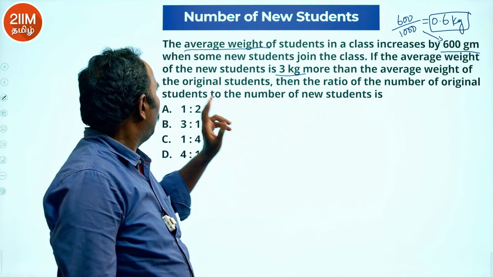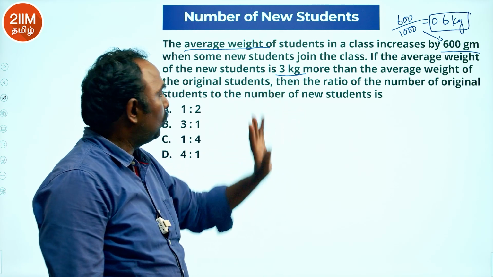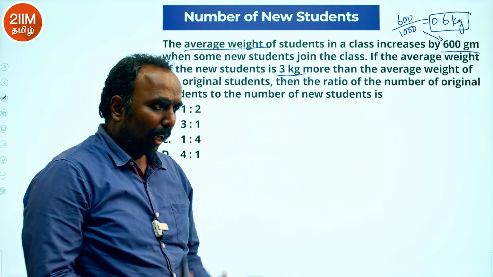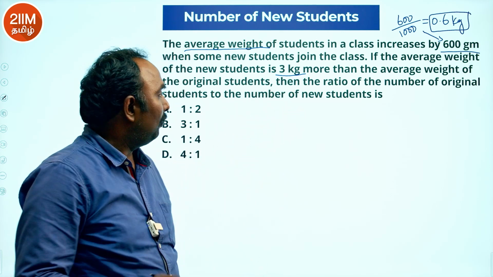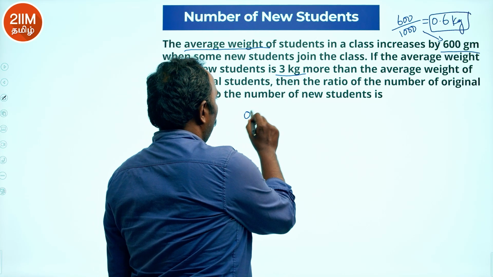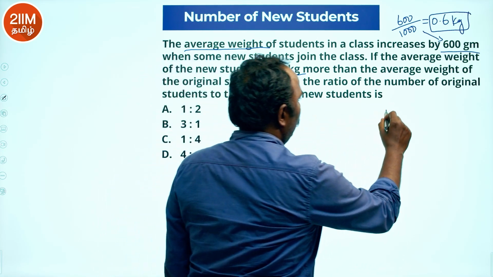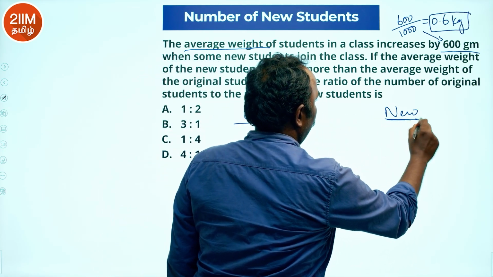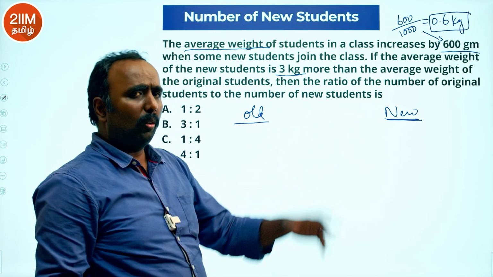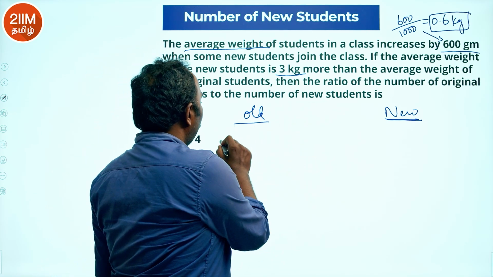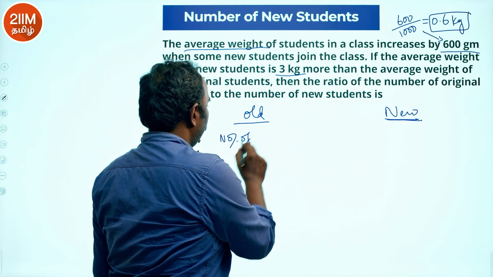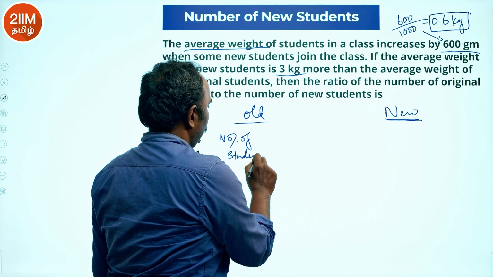Then the ratio of the number of original students to the number of new students is. இப்போ நம்ம வந்து ரெண்டு விதமா பிரிக்கலாம். First one வந்து old, second one வந்து new. Or original and new னு கூட எடுத்துக்கலாம், பிரச்சனை இல்லை. இதுல we have number of students and average.